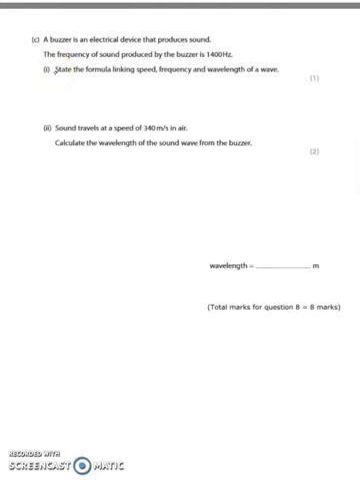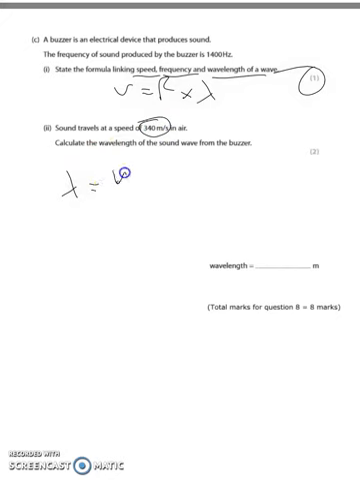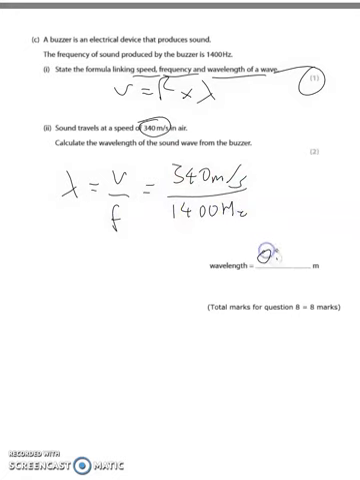The frequency of our sound is 1400 hertz. State the equation linking speed, frequency, and wavelength. So v equals f times lambda. That's going to be our 1 mark. The speed, sound travels at 340 meters per second. What is our wavelength? So then wavelength is v over f. So that's 340 meters per second divided by 1400 hertz. And then we get our wavelength to be 0.24 meters. And that's question number 8.